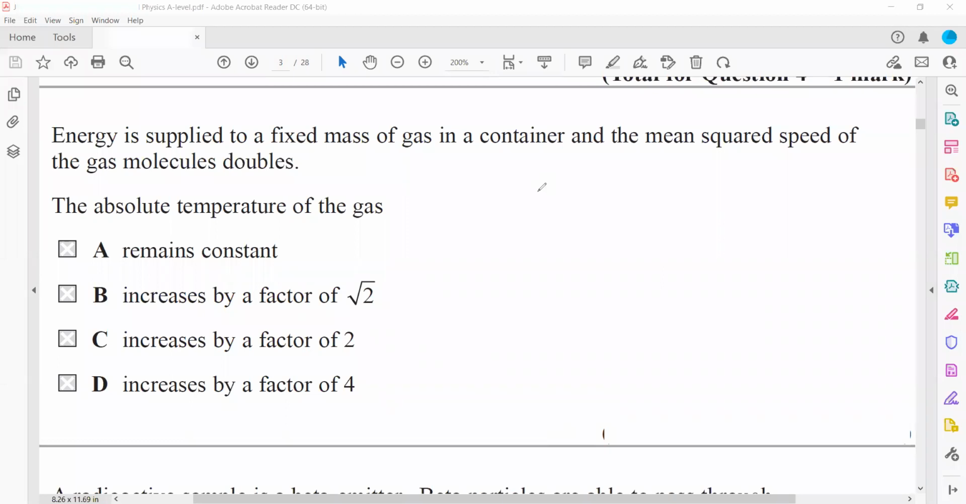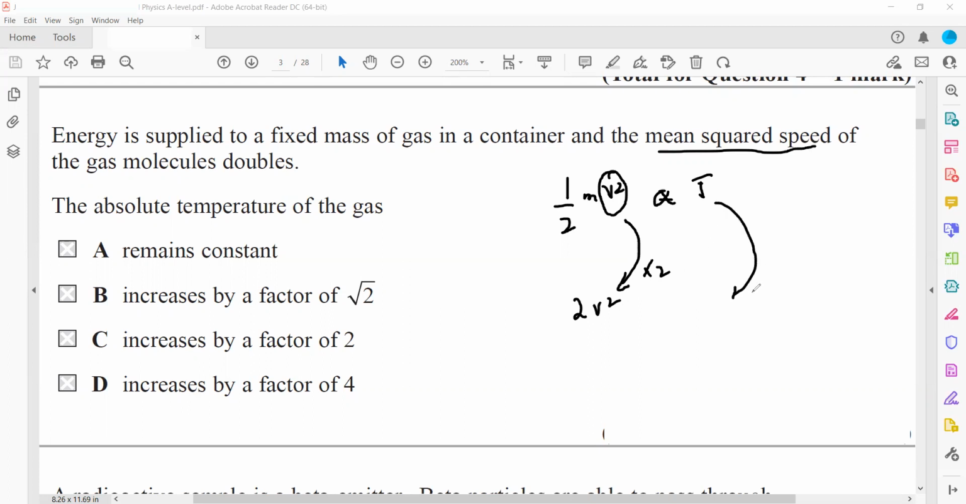The kinetic energy is half mv square, which is proportional to temperature, or 3 by 2 kT. So in the question, the mean square speed of a gas molecule is doubled, meaning this whole value is doubled. If they say the root mean square value is doubled, then the mean square speed will be 4 times. But here the whole factor v square is doubled, so it becomes 2v square.